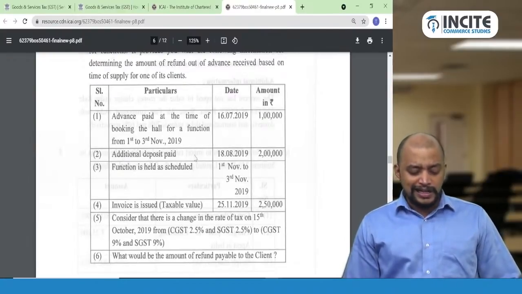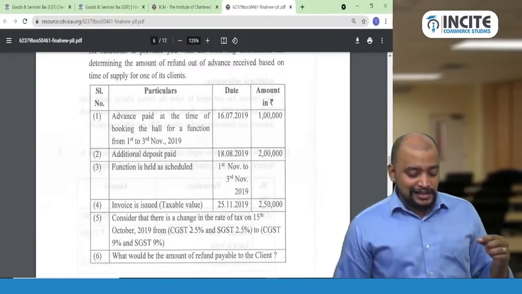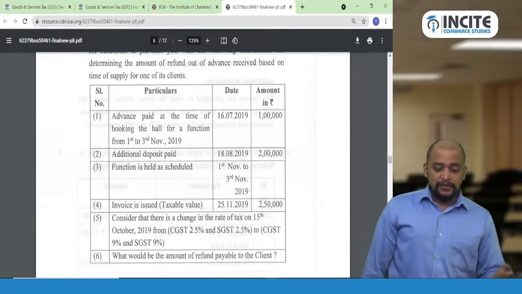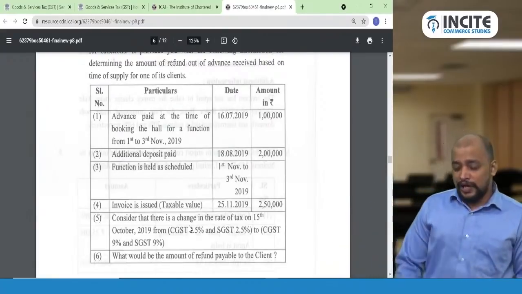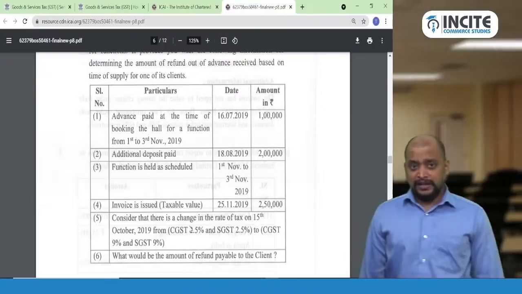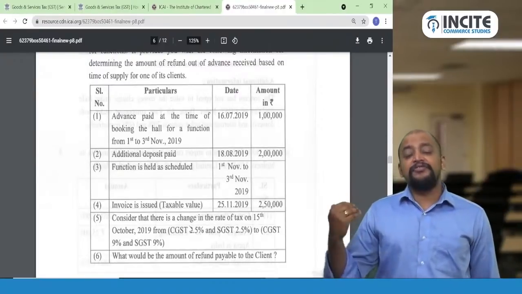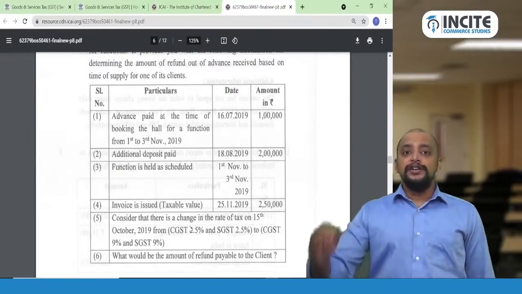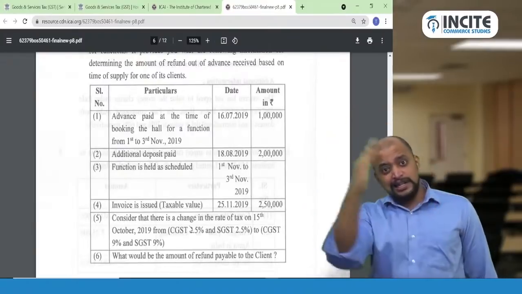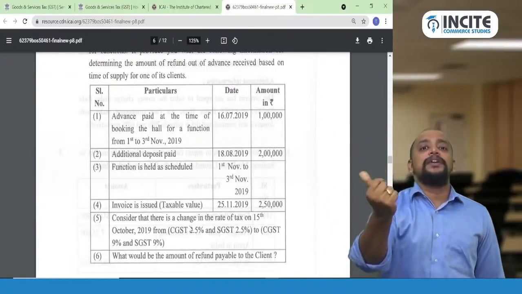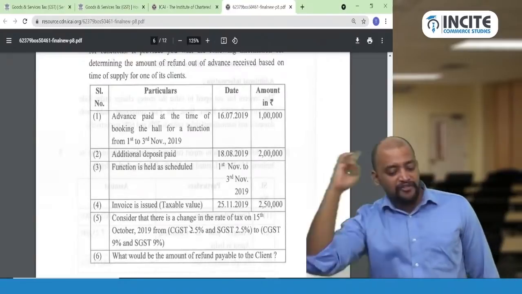Now what is the change in rate? 15th October. So between these three dates, that is date of supply 3rd November, invoice 25 November and payment date 16 July, is there a change in rate between these three dates? Yes. Because the change in rate happened from 15th October 2019, there is a change in rate. So is the supply completed before change in rate or after change in rate? Sir, supply is completed after change in rate.